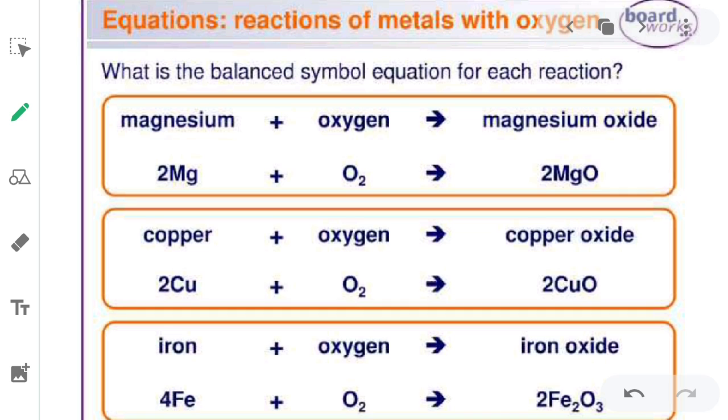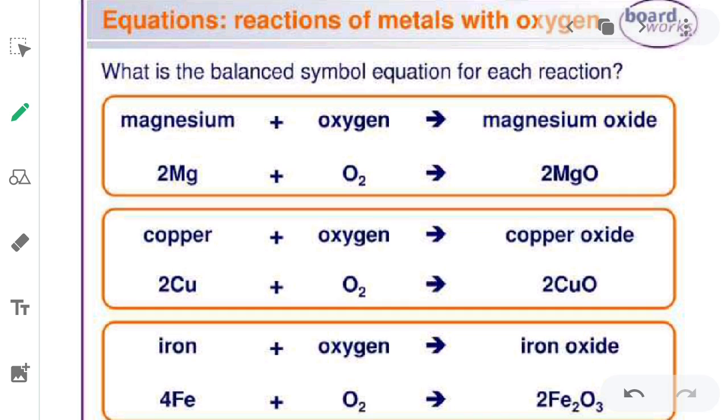All kinds of metals form an oxide after reaction with oxygen. Here you can see the examples of copper, magnesium, and iron. When copper reacts with oxygen, it forms copper oxide. When magnesium reacts with oxygen, it forms magnesium oxide. And when iron reacts with oxygen, it forms iron oxide.